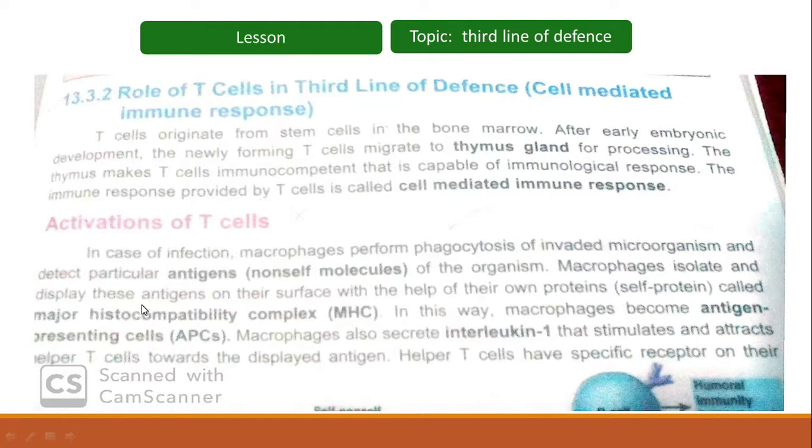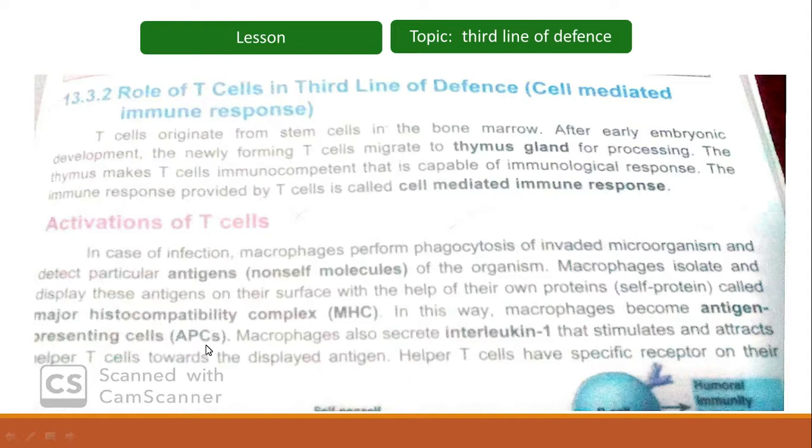That display is carried out by their own proteins, referred to as major histocompatibility complex, or MHC. In this way, macrophages become antigen presenting cells, because they are presenting some parts of the antigens on their surface.